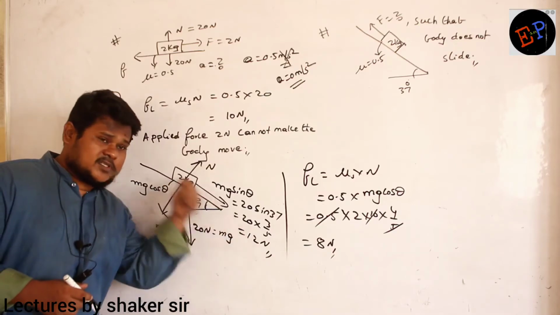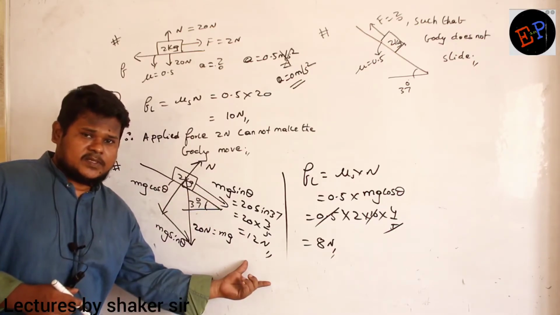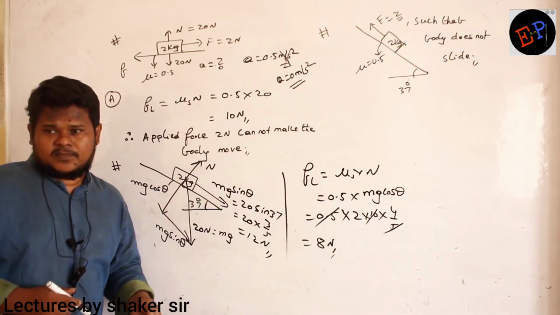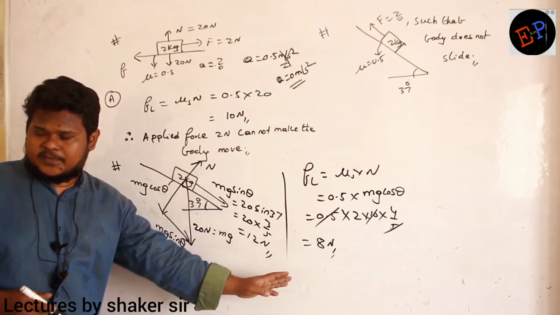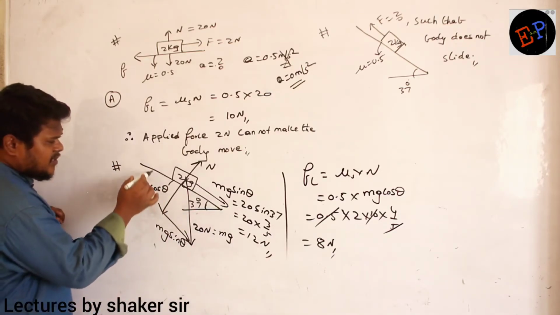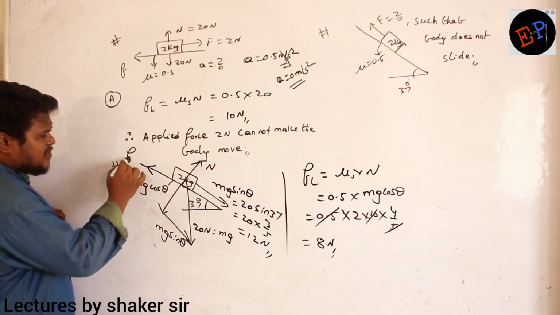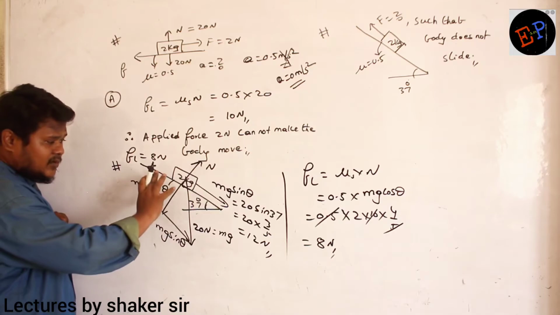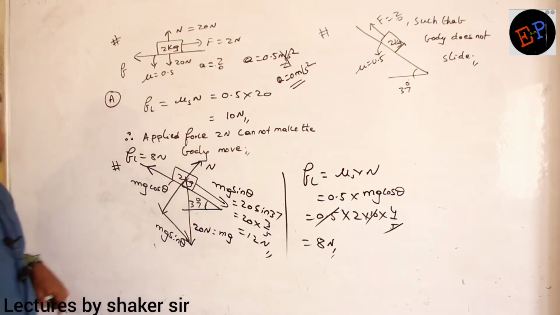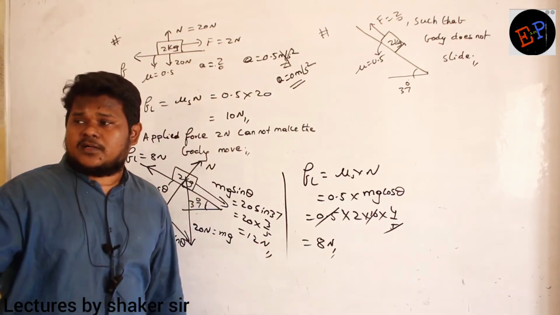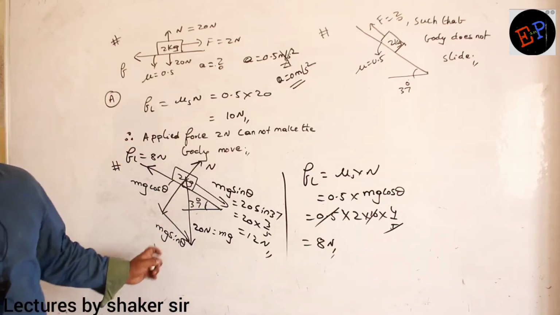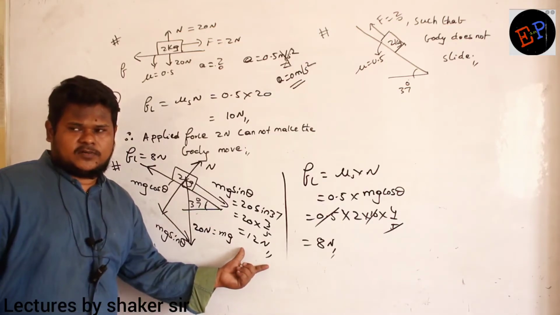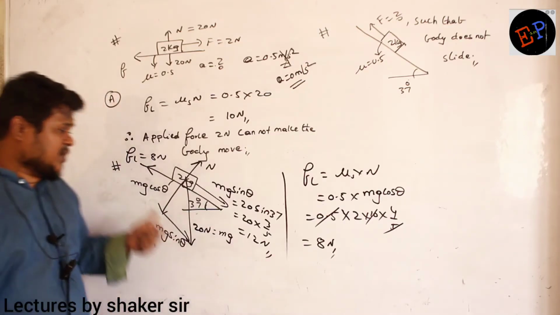What do you understand? 12 Newton is the force which is pulling this body downwards. Which is the force opposing the motion? 8 Newton. So definitely the body will slide downwards. Clear now? The limiting friction will be in this direction. It means the maximum friction which can develop in this condition is 8 Newton. Beyond 8 Newton friction cannot develop. But what is the downward force? 12 Newton. So the net force is 12 minus 8.